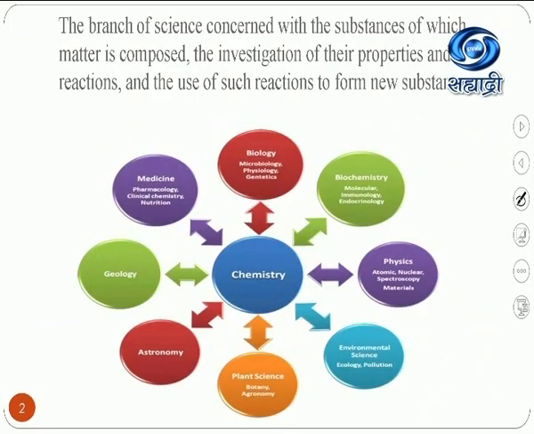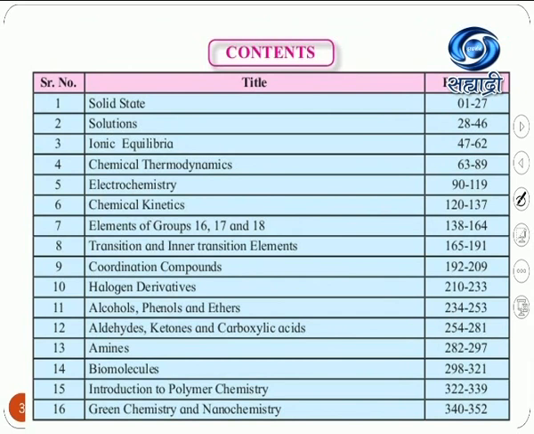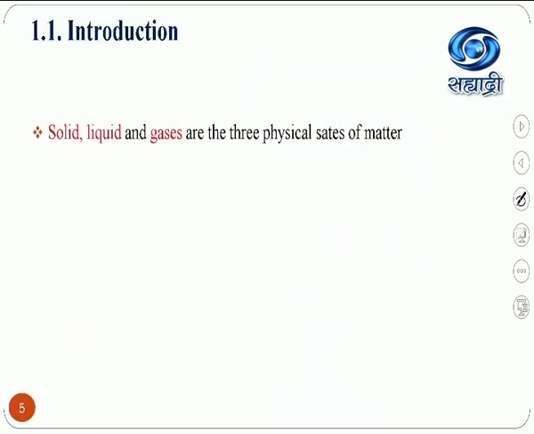From the picture it is clear that chemistry deals with almost all subjects like physics, environmental science, plant science, astronomy, geology, medicine, biology, etc. Now let us discuss chemistry. Chemistry contains a total of 16 chapters, in which today we are going to start with solid state.